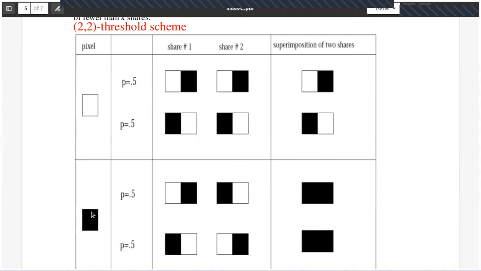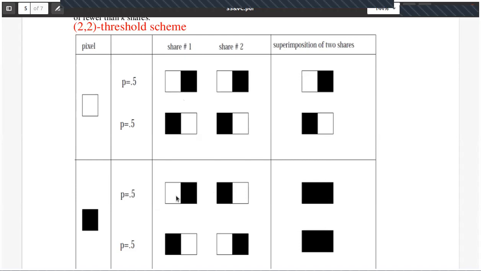Now if it is a black pixel, then again they will make it into two shares. But when these two come together, then I will get a black, right? So like that we'll give shares. But when we are giving shares, each pixel has white and black only. As such, they do not know any information. It is again 100% secure. But when they come together, the black pixel part becomes black, whereas the white pixel becomes white and black.